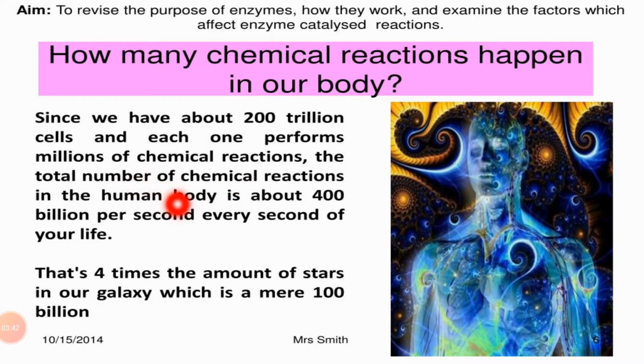The total number of chemical reactions in the human body is about 400 billion per second, every second of your life. The point to be noticed is that lots of chemical reactions are continuously taking place in our body, and we don't even observe the presence of these cells and their working.